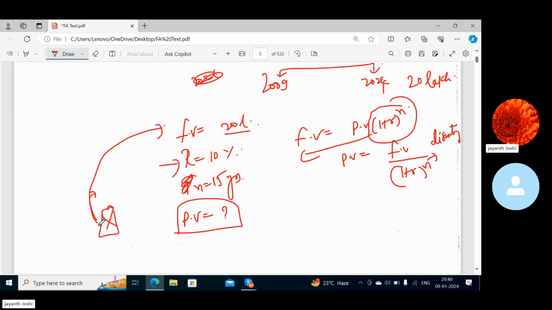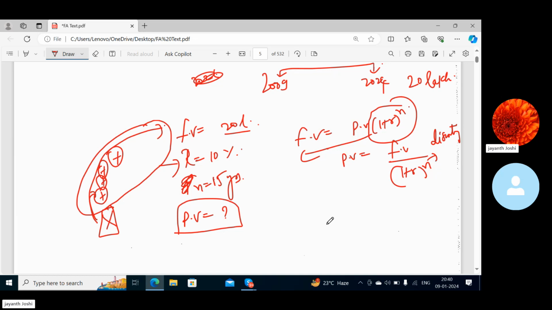That means this X, which is the present value today, I don't know the value. This amount will grow if 10% every year is added to it. So it will get added up for a span of 15 years, and since all those returns are added to this value, it will become 20 lakhs, the future value. So now from future, if I have to come to present, I have to remove all these returns, whatever have got added up. Correct or wrong? Correct, sir.